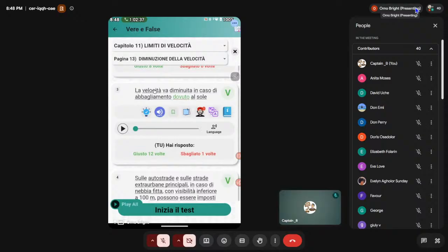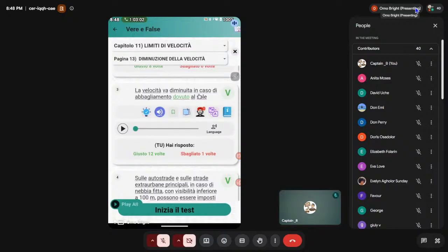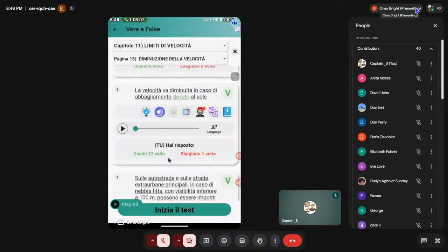Now let's go. La velocità va diminuita. It says the velocity must be reduced in the case of abbagliamento dovuto al sole, dazzled or blinded by the light. You know, that's what I just explained. That's one light reflection, the sun. Yes, it is true, we must reduce it.